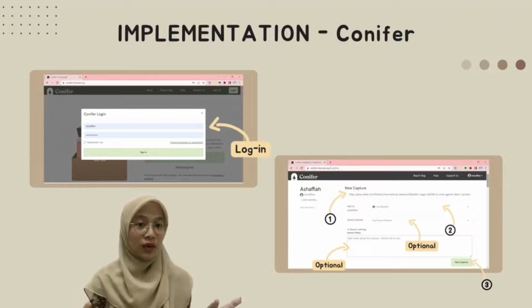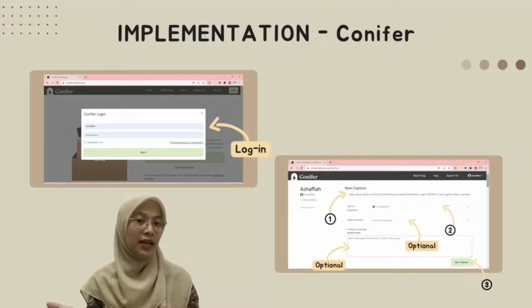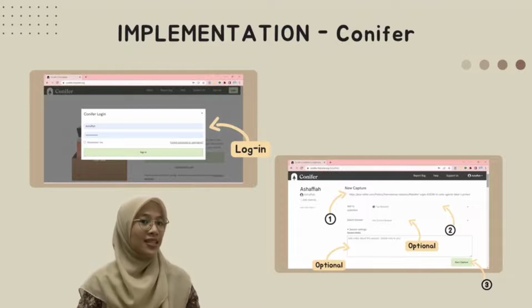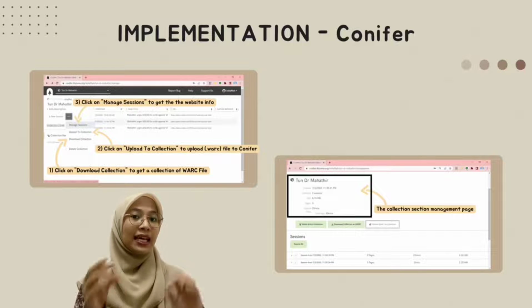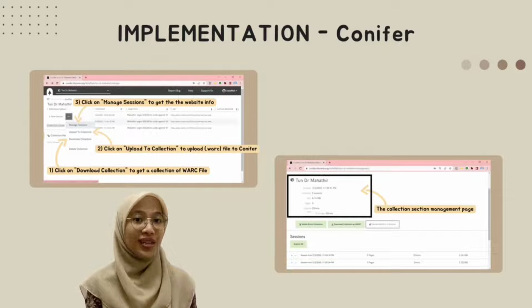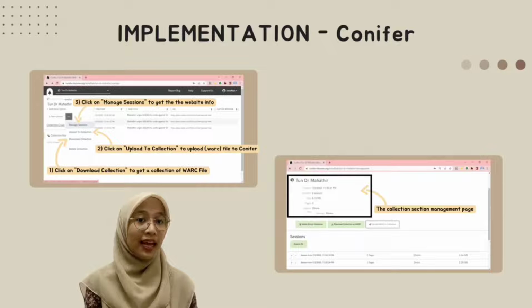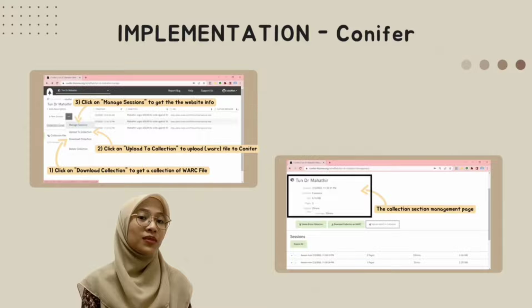Following that, to use Conifer as web archiving tool, the first step that we need to do is to log in with our own account. After that, we need to fill in all of the data, all of the description that is required. There are some of them that are required and some of them are optional. After filling all of the data needed, we need to click on the start capture. After that, we need to click on the triple button, just like the page that I have attached here, and then we can choose any activity that we want to do in this Conifer, such as to download the collection to get the WARC file and then upload the WARC file to our collection, and even to manage session to see the collection section management page.